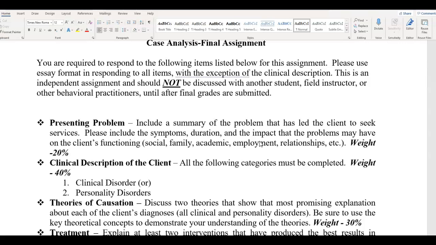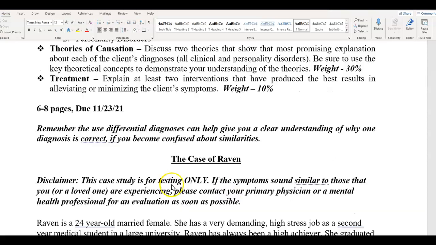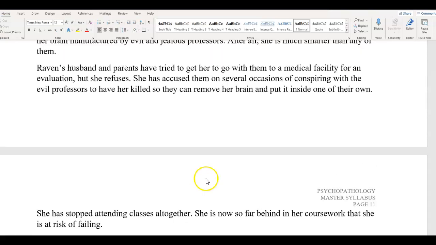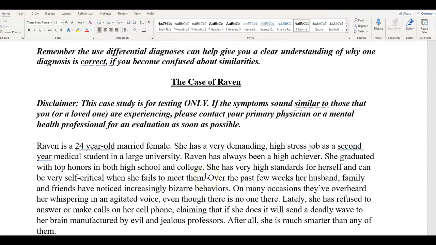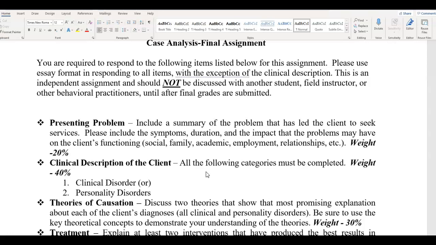Please be sure to de-identify that client so that we won't know who that person is. For the case analysis, your final paper, we are providing you with the client, and the client is Raven. And you'll be using this case study information to write up a case analysis for the case of Raven. Again, feel free to drop into Virtual Office if you have any questions for me about this assignment.